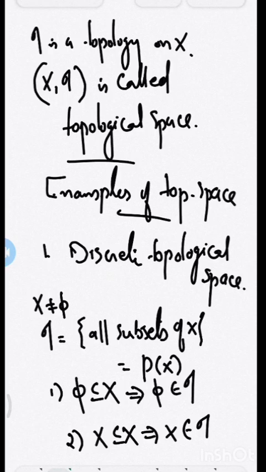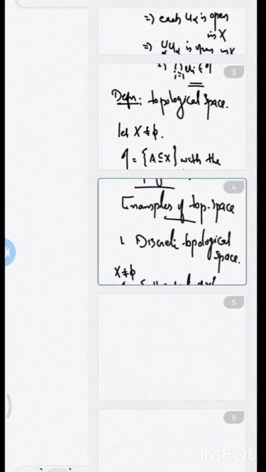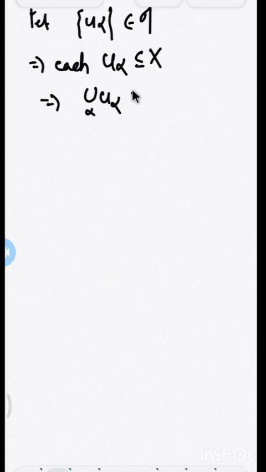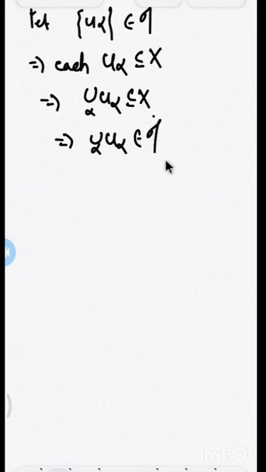Okay. And the third property, tau is closed under arbitrary union. That means we take some collection of sets from tau. Let the collection U alpha be members of tau. What does it mean? Each U alpha is a subset of X. When each U alpha is a subset of X, the union over alpha of U alpha is also a subset of X. So this implies the union of U alpha belongs to tau. When it becomes a subset of X, it also belongs to tau.